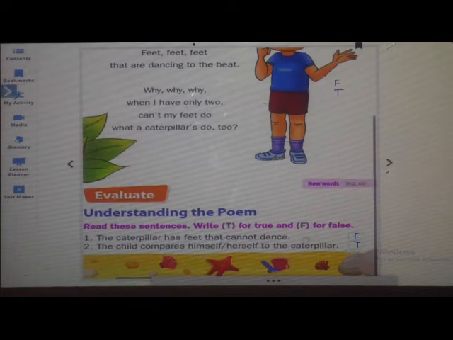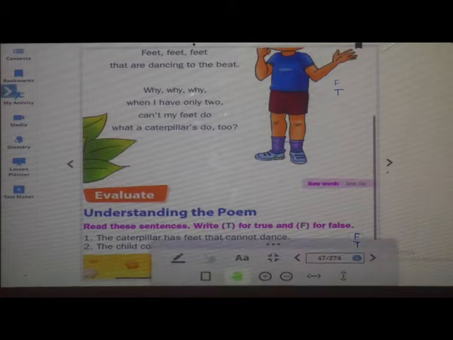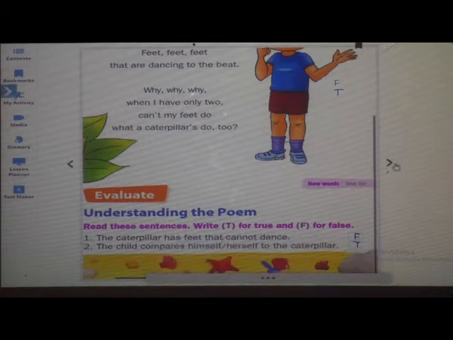It is true. Once again I am saying, you have to take down in your textbook. The caterpillar has feet that cannot dance. It is false. You have to write F. Then the child compares himself or herself to the caterpillar. It is true. He compares himself to the caterpillar.